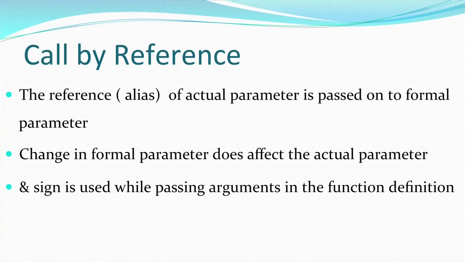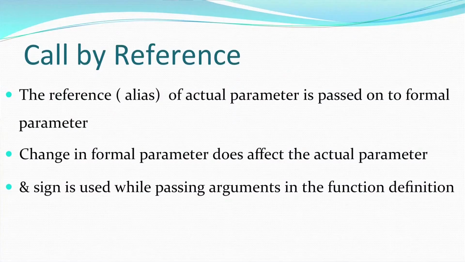Then we talk about call by reference. As we have learned before, a reference is an alias, a new name given to an already existing variable. Here also, when I use call by reference, I am just giving a new name to an already existing variable. That means I am referring to the same memory location. So, any change made in the formal parameters will affect the actual parameters and vice versa. And I pass by reference using the ampersand symbol, as you can see in the example.